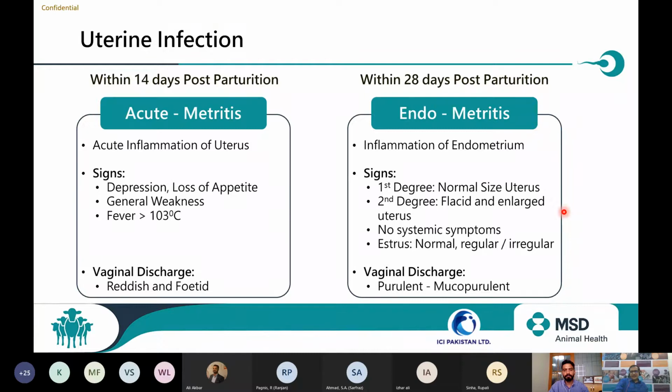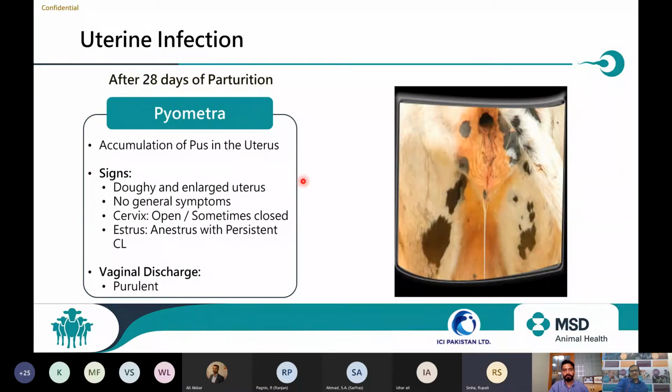The third event happens after 28 days postpartum, when infection has settled inside the uterus and uterine involution is not happening. The bacteria get the upper hand over the body's immune system. Corpus luteum is maintained, a persistent corpus luteum, and the animal goes to anestrus. Clinicians see these cases even 1 or 2 months after parturition.